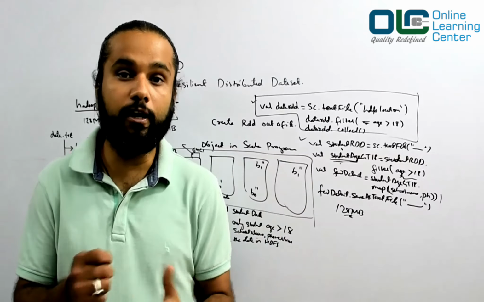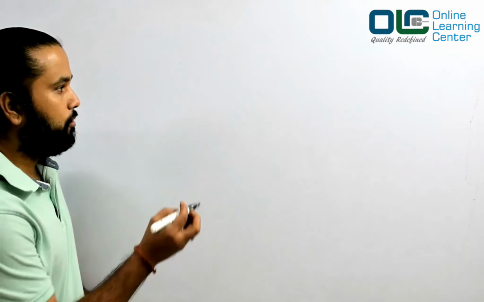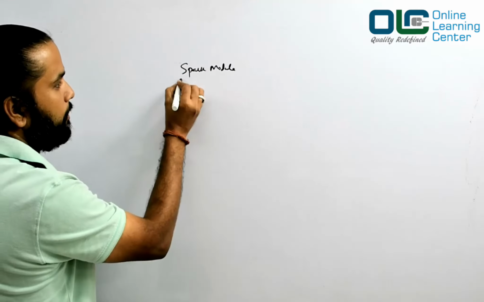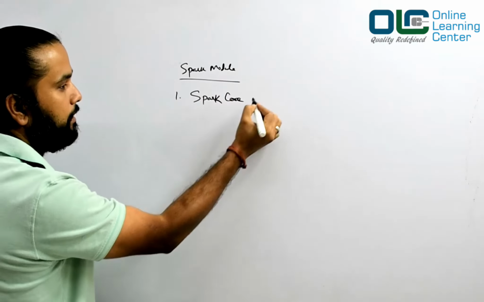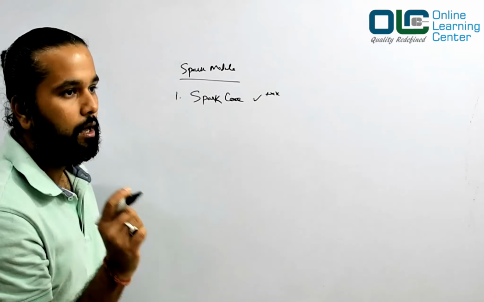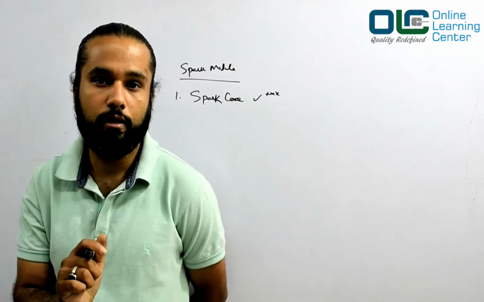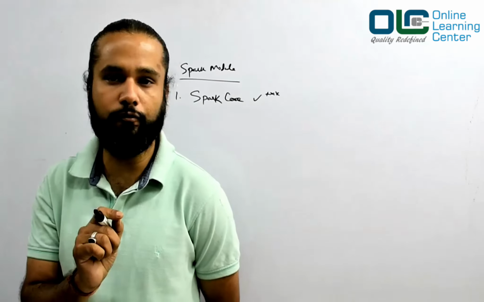I want you to understand how exactly it works. Now let's talk about the Spark modules, right? When you are learning Spark, it's very important for you to understand what you will also be learning as part of your big data course, right? So you have a lot of modules on Spark. The first one is your Spark core. Okay, and this is very, very important, because unless your core is clear, you will be struggling forever. Spark core, you should be very, very proficient.